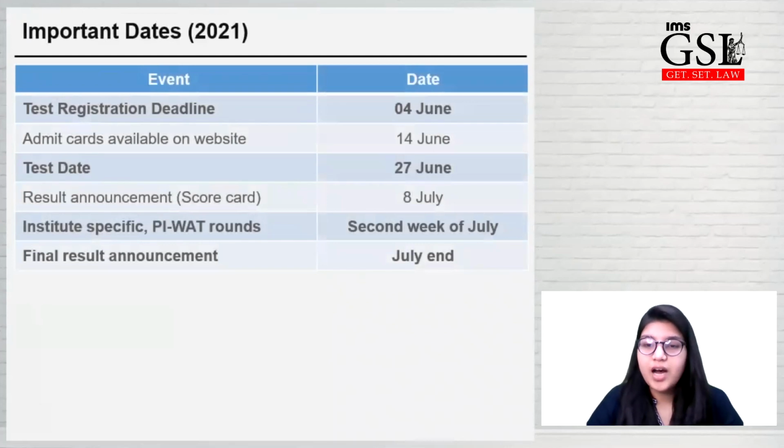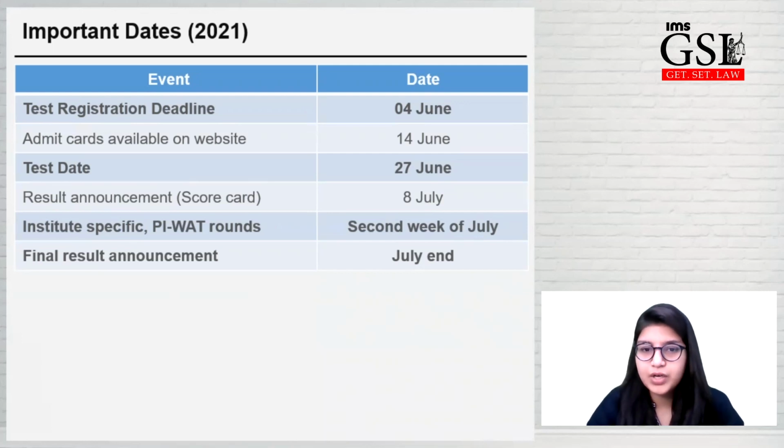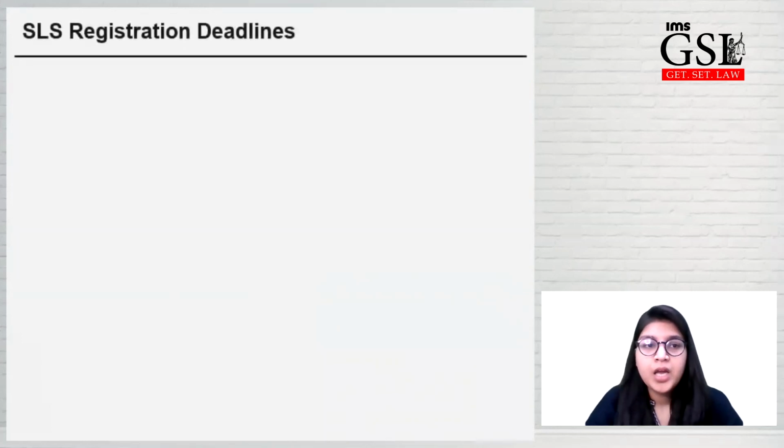The other important dates are the registration deadline, which is on 4th of June. Your admit cards will be available by 14th of June. The test date is already announced as 27th of June. The result or scorecard will be given to all the students on 8th of July. Based on your scores, you will be invited for a PI VAT round in the second week of July, and the final merit list will be prepared by July end.